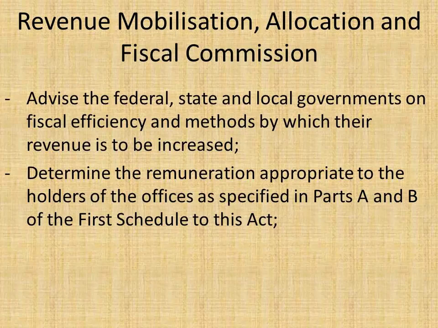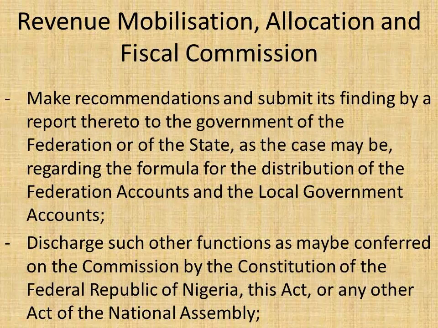The commission shall determine the remuneration that is proper to the holders of offices in Parts A and B of the first schedule to the act that sets up the Revenue Mobilization, Allocation and Fiscal Commission.